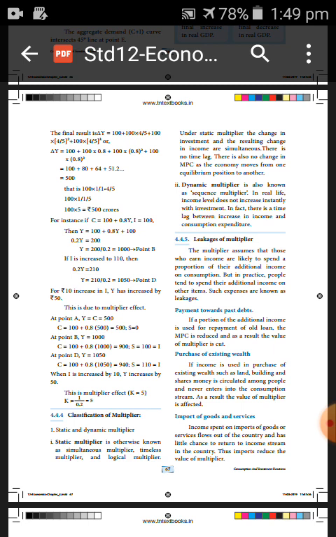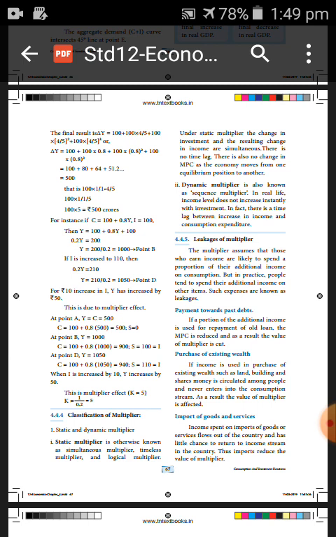First side heading you refer, payment toward past debt. Debt, that is nothing but loan. If additional income is used for replacement of old loan, past loan, the MPC, marginal propensity to consume, will be decreased. Then the value of multiplier is cut.